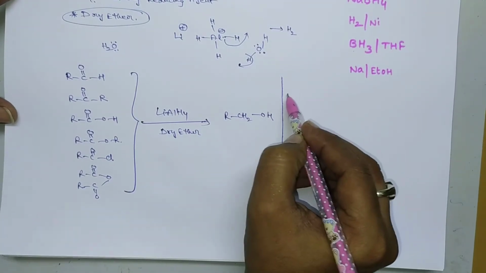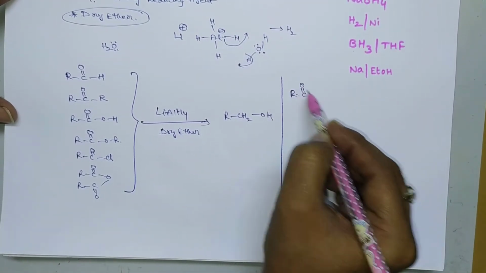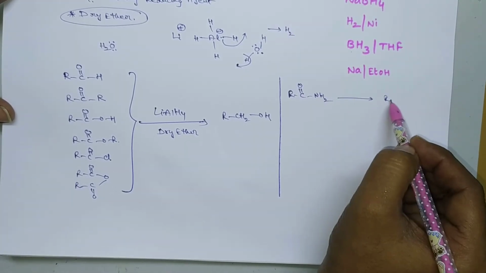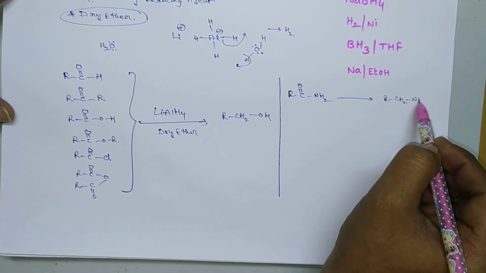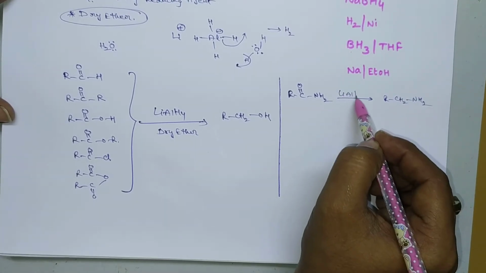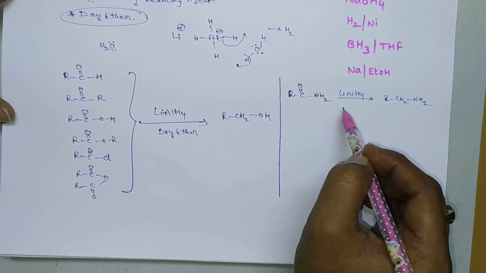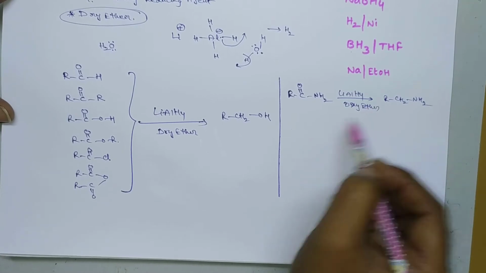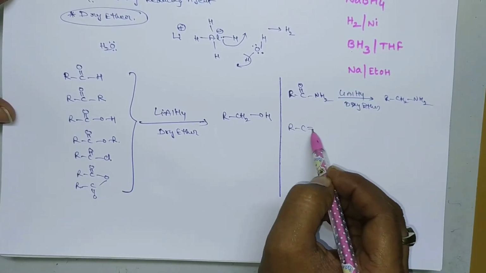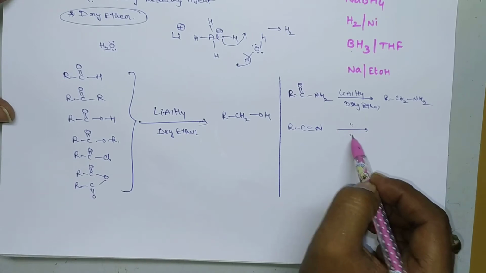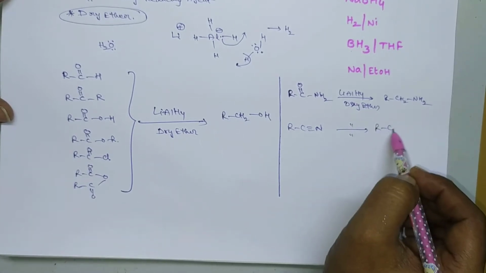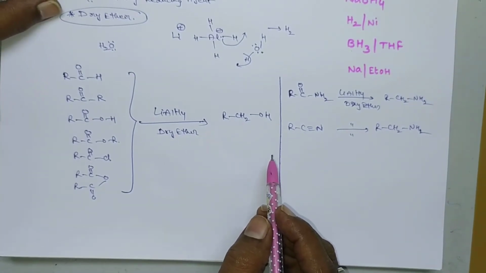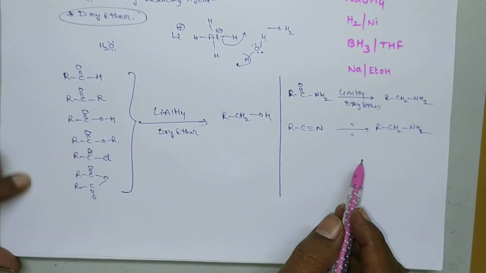If you take amides, they are reduced to amines in presence of lithium aluminum hydride and dry ether. And cyanides also are reduced in presence of lithium aluminum hydride to produce amines. So lithium aluminum hydride can reduce most of the functional groups.